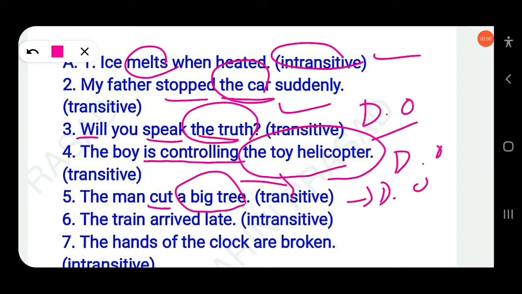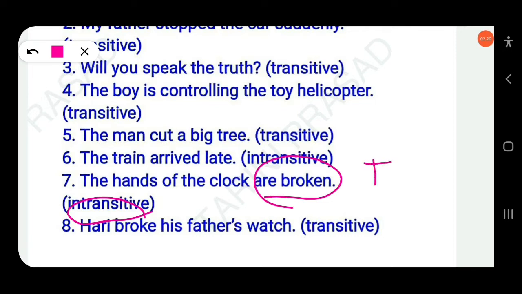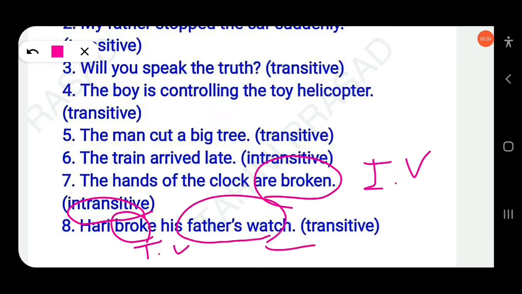Then next, "The train arrived late." There is no object, arrived late. Here arrived is an intransitive verb. Then next, "The hands of the clock are broken." This is intransitive, there is no object, are broken is an intransitive verb. Then next, "Hari broke his father's watch." Broke is a transitive verb because there is an object, his father's watch. This is the direct object.